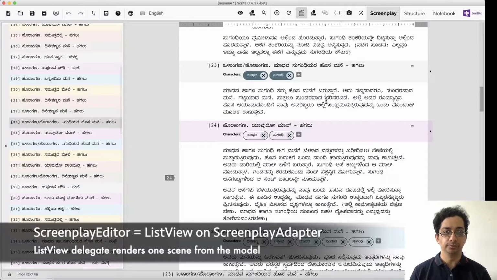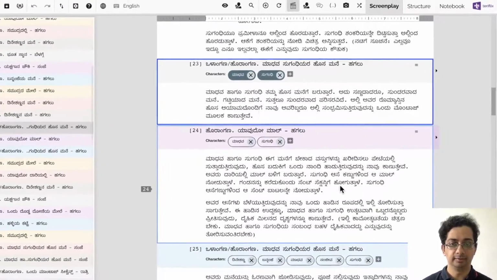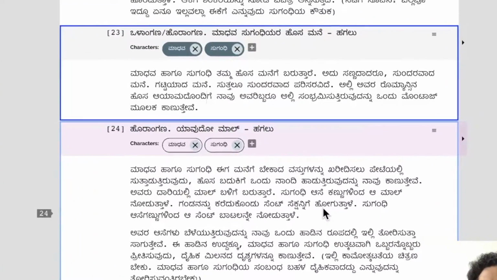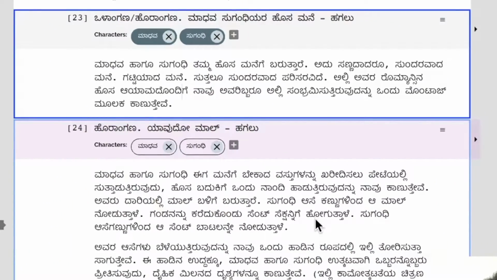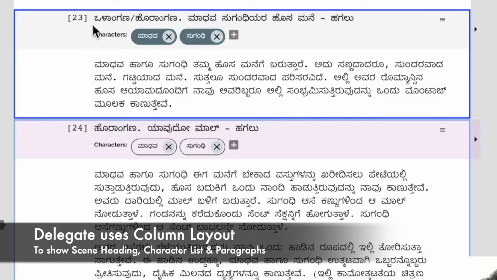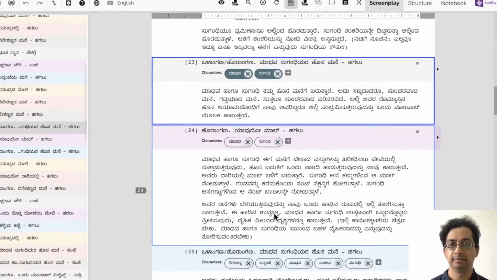What this list view in the screenplay editor does is it makes use of a delegate to render each scene from the model as items. The blue boxes here showcase what the delegate is doing. It's rendering one scene from the model. And each scene is rendered as a combination of the scene heading, the character list, and the content of the scene itself. Let's go look at how all of this happens in the code.